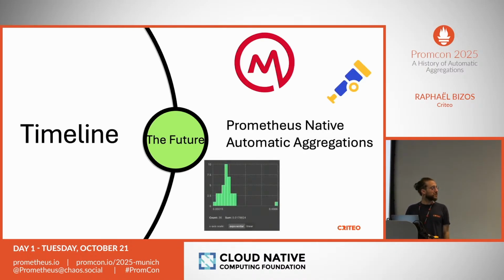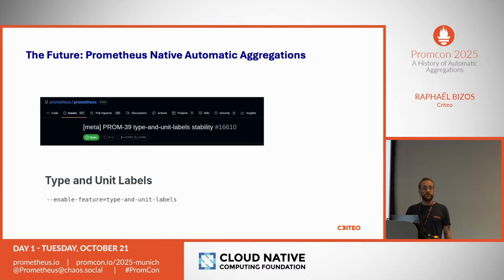And just for the sake of it, we want to be compatible with native histograms because our users would like it a lot. And we were very lucky because more or less when we started working on it, the Prometheus team released this feature flag allowing to have type and unit labels in Prometheus. So we decided to give it a shot and to make a proof of concept out of it.